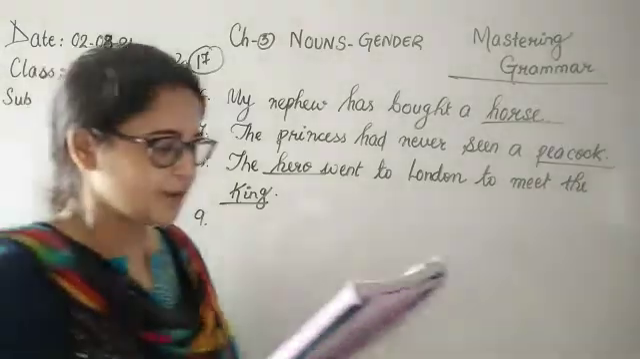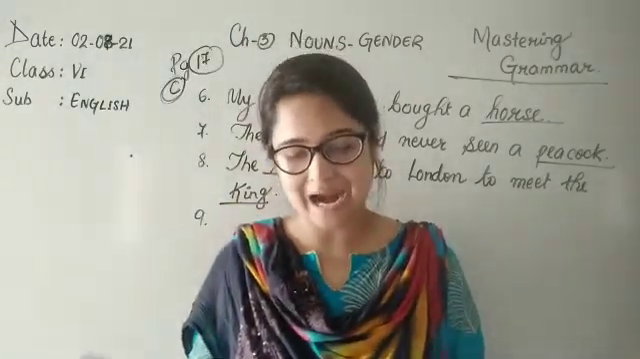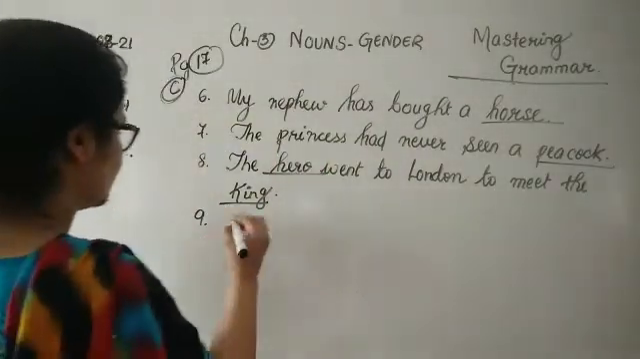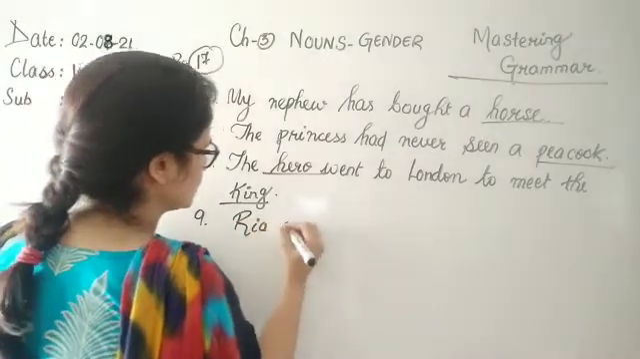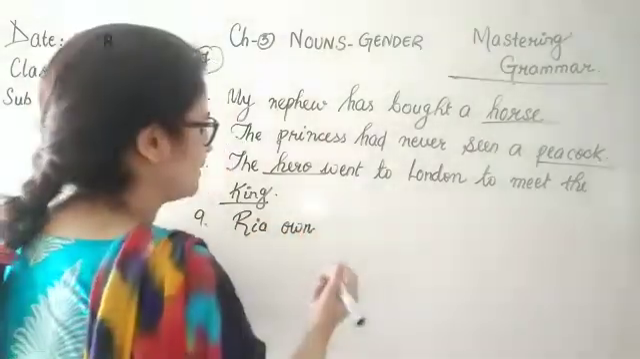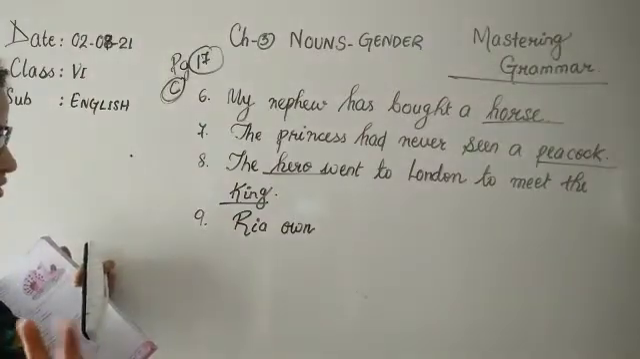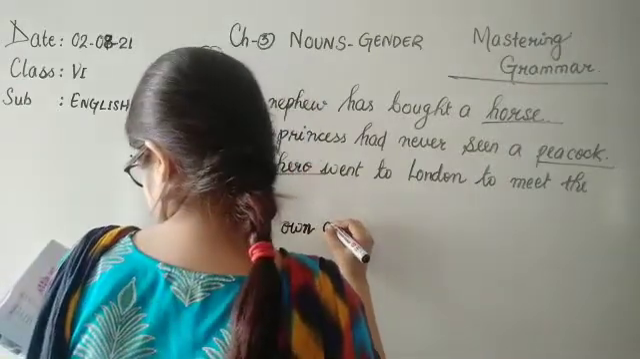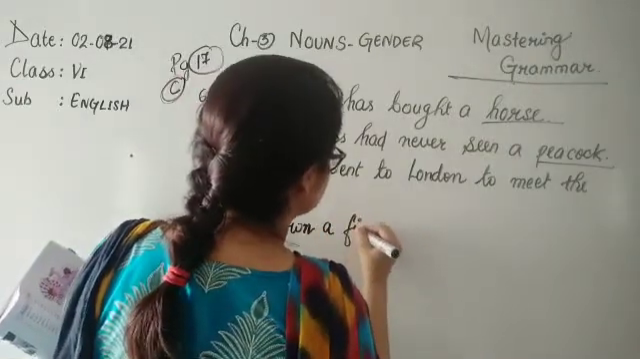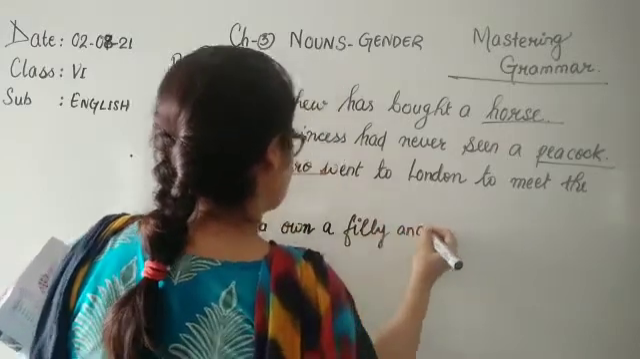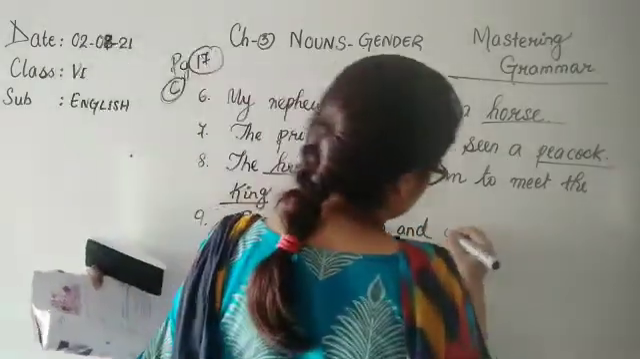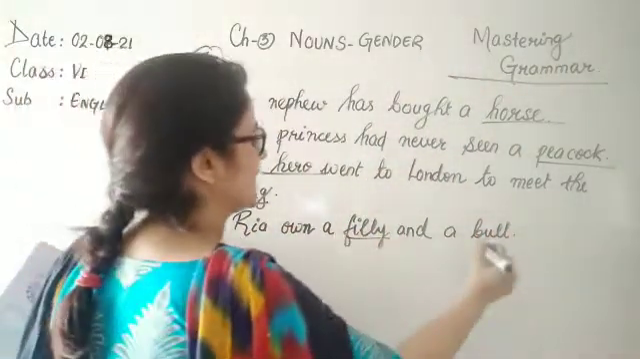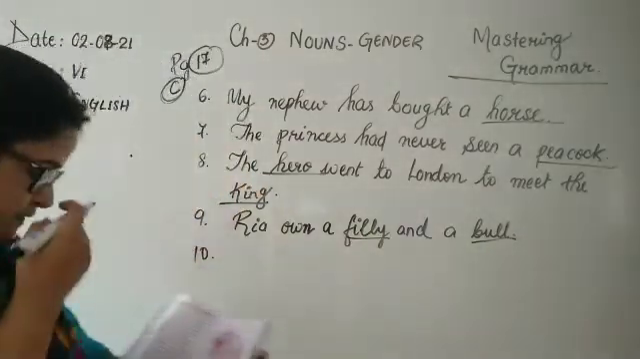Number 9 now. Ria owns a colt and a cow. Okay. Ria owns. A colt is a male horse, actually a kid of a horse. Owns a colt. Colt becomes filly. And cow becomes what? Bull. Yes, children? So here these words are filly and bull.